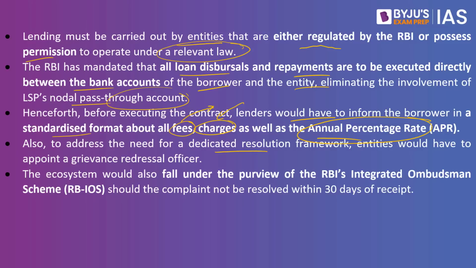Also, to address the need for a dedicated resolution framework, entities would also have to appoint a grievance redressal officer. So if this digital application is giving the money and if people have paid but they have some grievance, what they have to come up with is a grievance officer for that particular application. And at the same time, the ecosystem will also fall under the purview of RBI's integrated ombudsman scheme should the complaint not be resolved within 30 days of receipt. So this person who has faced the grievance puts it to the grievance officer. The grievance officer will have to resolve this query within 30 days. If it is not done so, then the same will be reported to the Reserve Bank of India.